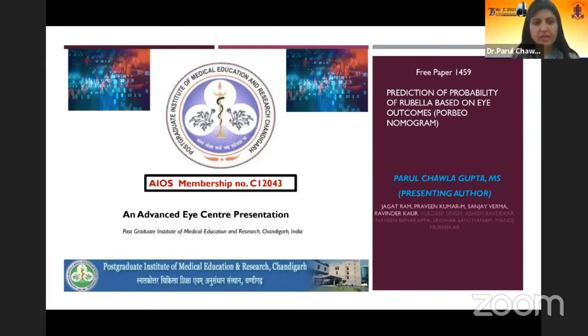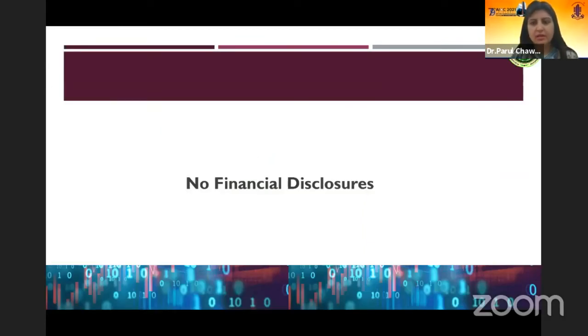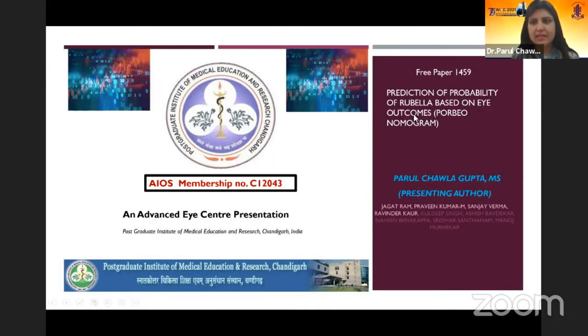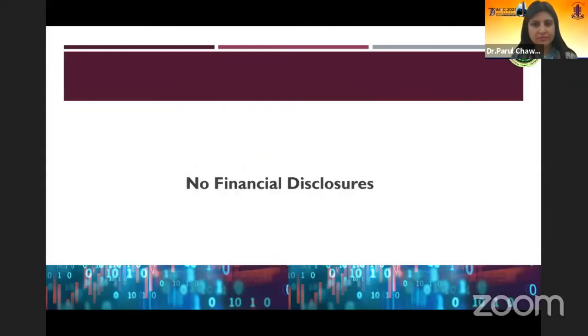Good morning, chairpersons and all the panelists. Today I'll be talking about the prediction of probability of rubella based on eye outcomes, that is, the Porbio nomogram. I have no financial disclosures.